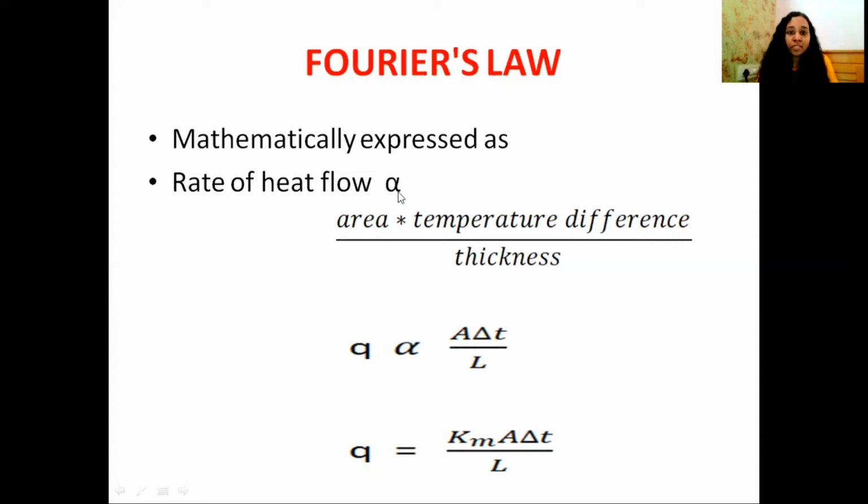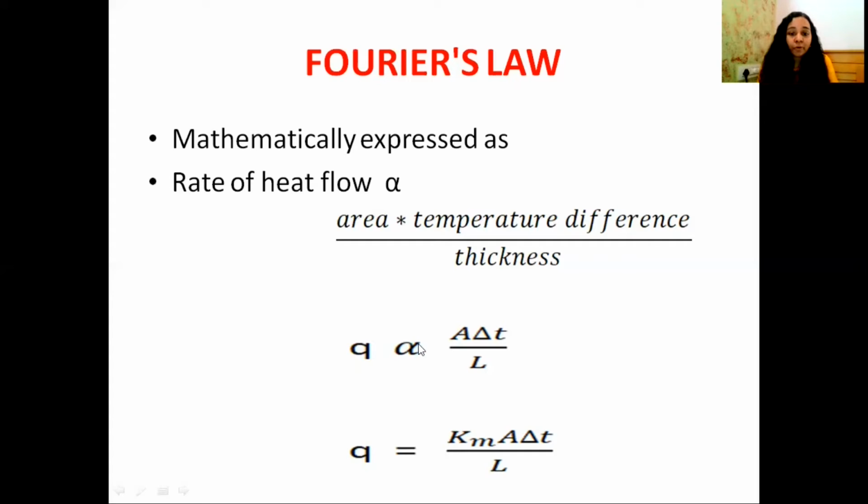Rate of heat flow is directly proportional to the area and temperature difference, and inversely proportional to the thickness. Thickness is considered as the length of path of flow. Okay, then Q is the rate of heat flow. So Q is proportional to area and temperature drop, and inversely proportional to the length of path of flow or thickness.